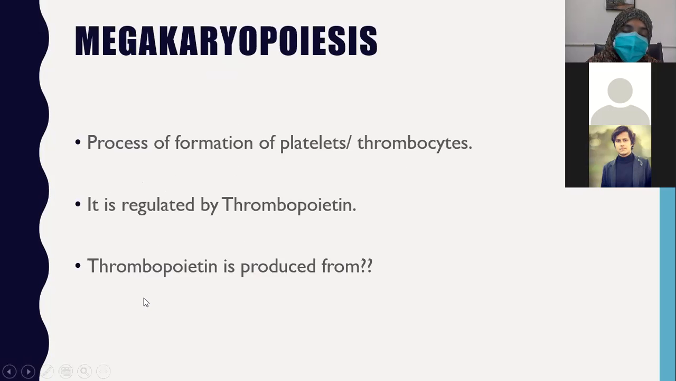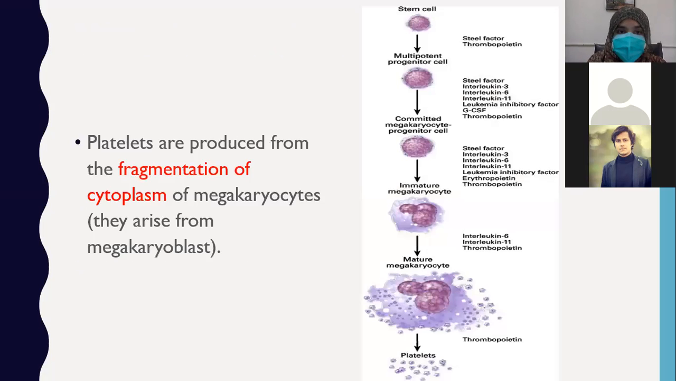What is thrombopoietin? From where is thrombopoietin produced? 90% of thrombopoietin is produced from the liver, and 10% is produced from the kidney. It is a stimulant that regulates the production of platelets. Beta, remember, 90% of erythropoietin is produced from the kidney, and 90% of thrombopoietin is produced from the liver. So thrombopoietin is produced mainly from the liver.